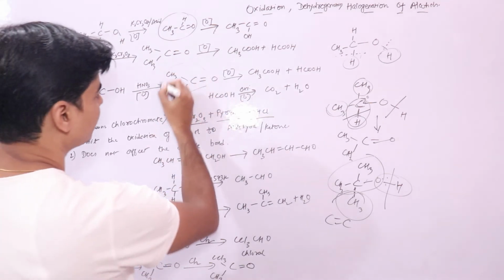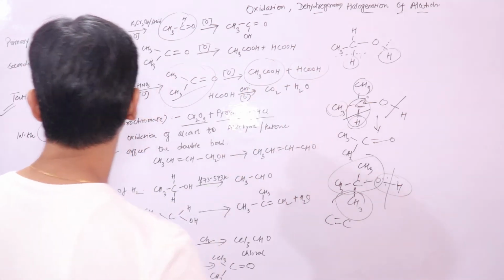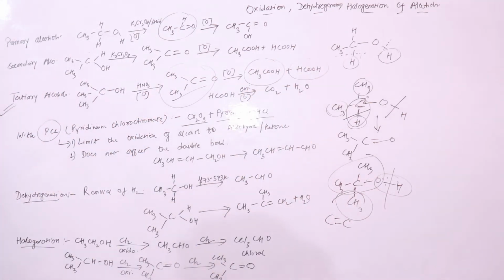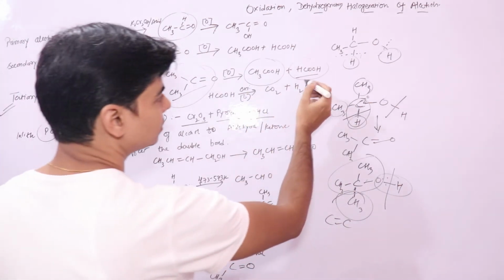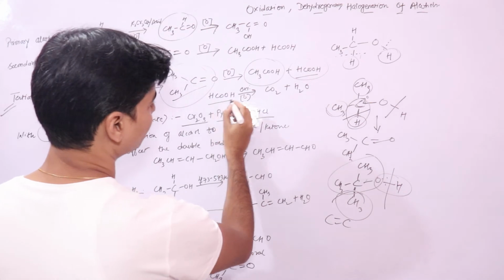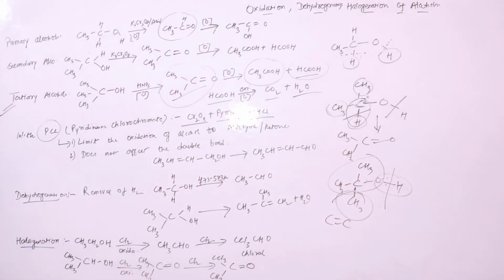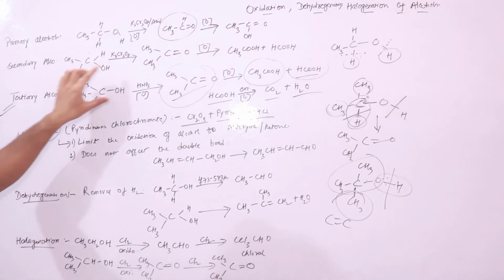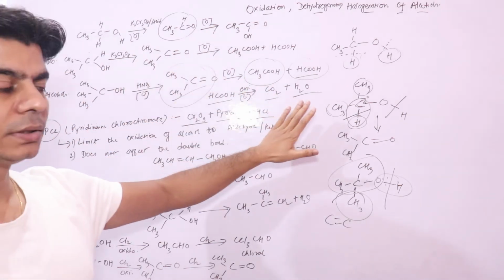It will further oxidize, this acetone will further oxidize to acids, right? It will form acetic acid and your formic acid, right? And this formic acid will further oxidize to give you carbon dioxide and water. These are the products, right? So just remember, it is difficult to oxidize tertiary alcohols, and what oxidizing agent we use, nitric acid, right? And the products that get formed.